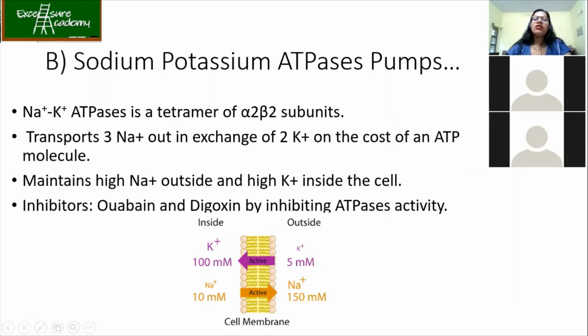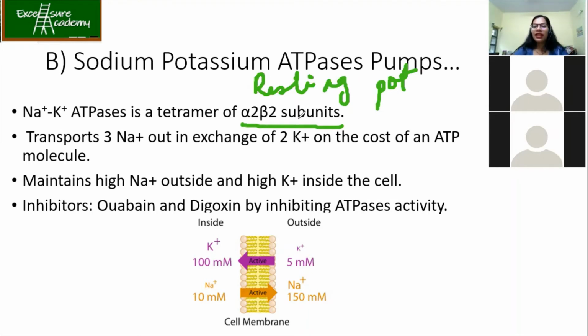This is the one which is responsible for maintaining the resting potential of your membrane. Again, it's a tetramer of alpha 2 beta 2 subunits. If you see the calcium 2 plus ATPases as well as Na plus K plus ATPases, the structure is almost similar. As already mentioned, P-type classes have similarities in amino acid sequences as well as in the structure.